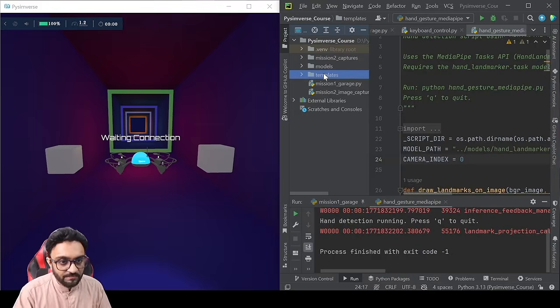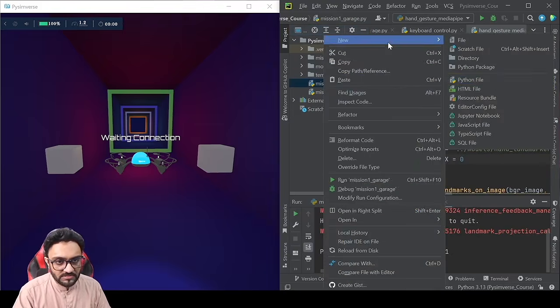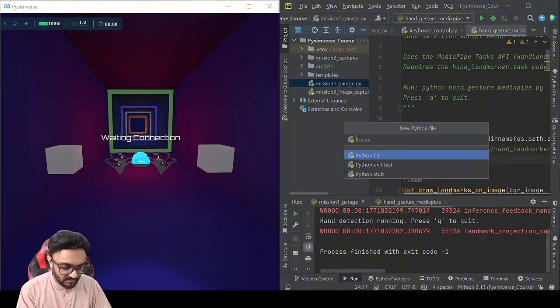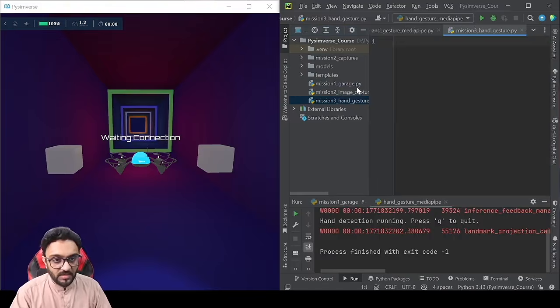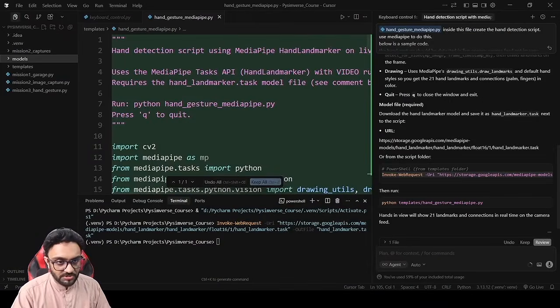So what we will do is right click and create a new Python file, and we will call it mission3_hand_gesture. Hand gesture control is our mission, and now we'll go back to Cursor.